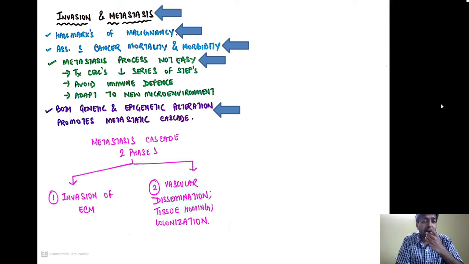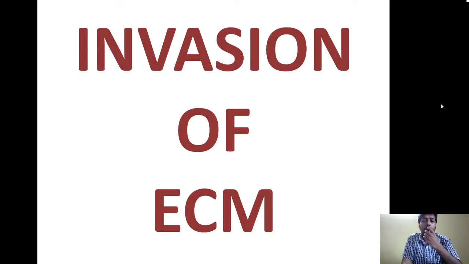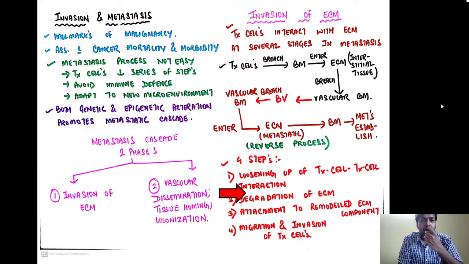Now remember that the metastatic cascade has two important phases. One is the invasion of the extracellular matrix, and second is vascular dissemination, tissue homing and colonization. So first we are going to discuss the invasion of the extracellular matrix. The tumor cells interact with the extracellular matrix at several stages in metastasis.